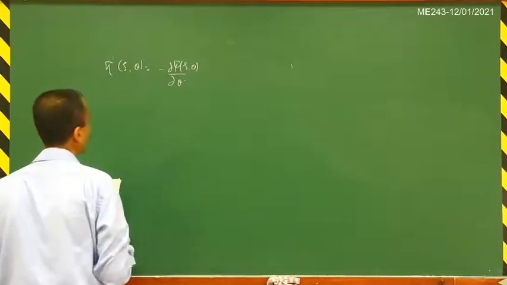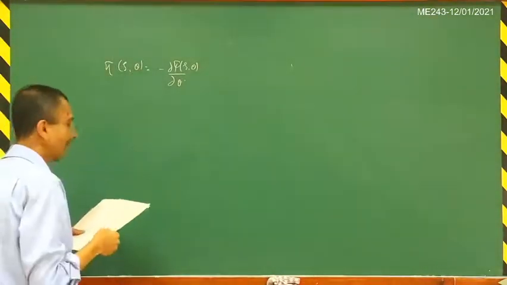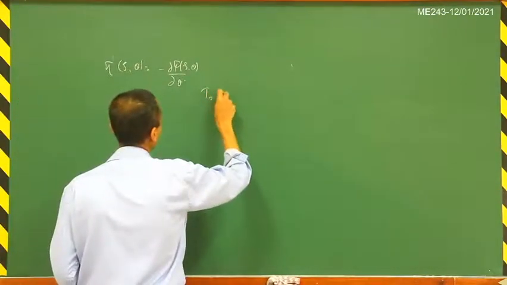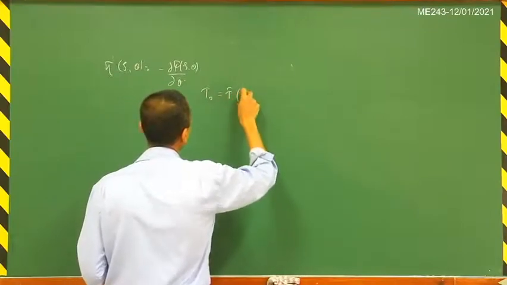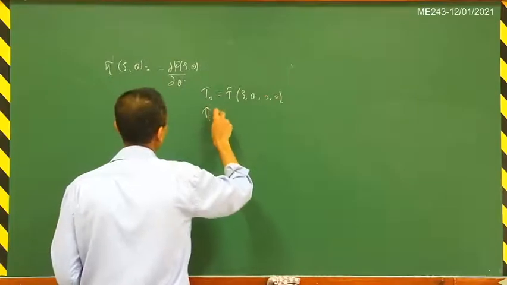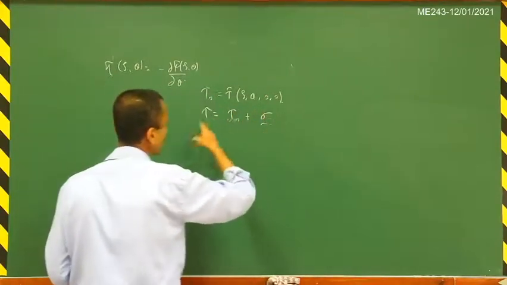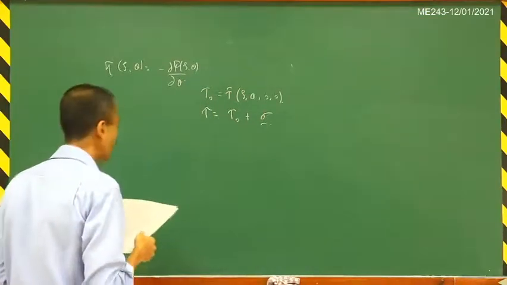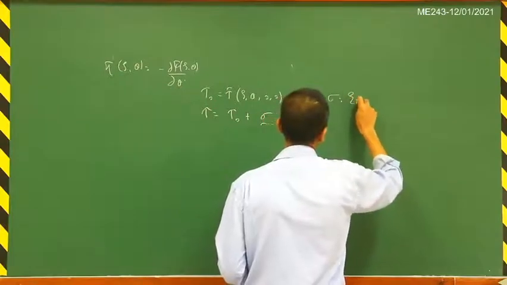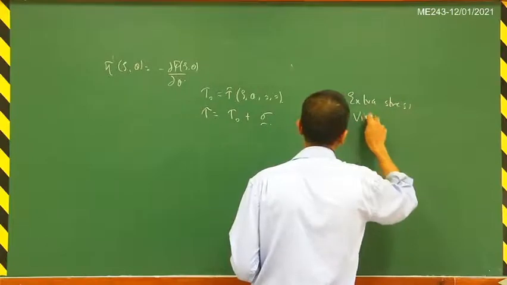Now if you split the stress into an equilibrium stress and extra stress, we saw last time that tau naught is tau tilde of (rho, theta, 0, 0), and that tau is equal to tau naught plus sigma. So that was the split that we made. This sigma is the extra stress, or the viscous stress.